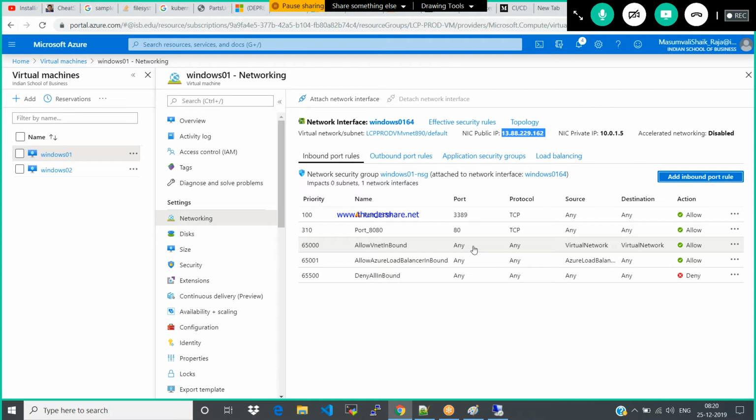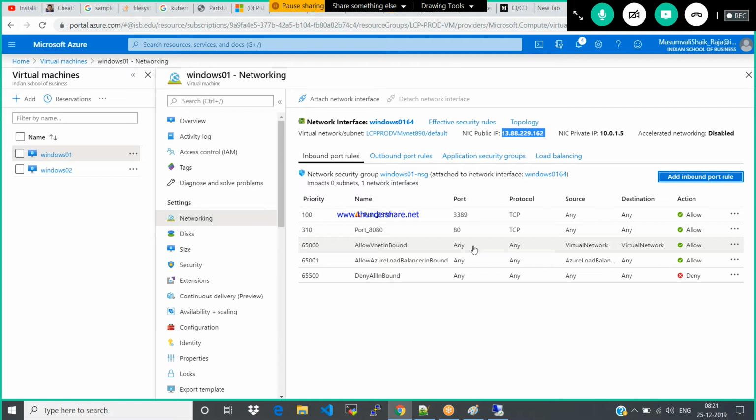For SQL, let's assume that I have SQL Server running on this machine. I would like to give the database access to the end user. How do you do that? You have to open the port 1433. So that is the public port for it. If it is Oracle, 8080.